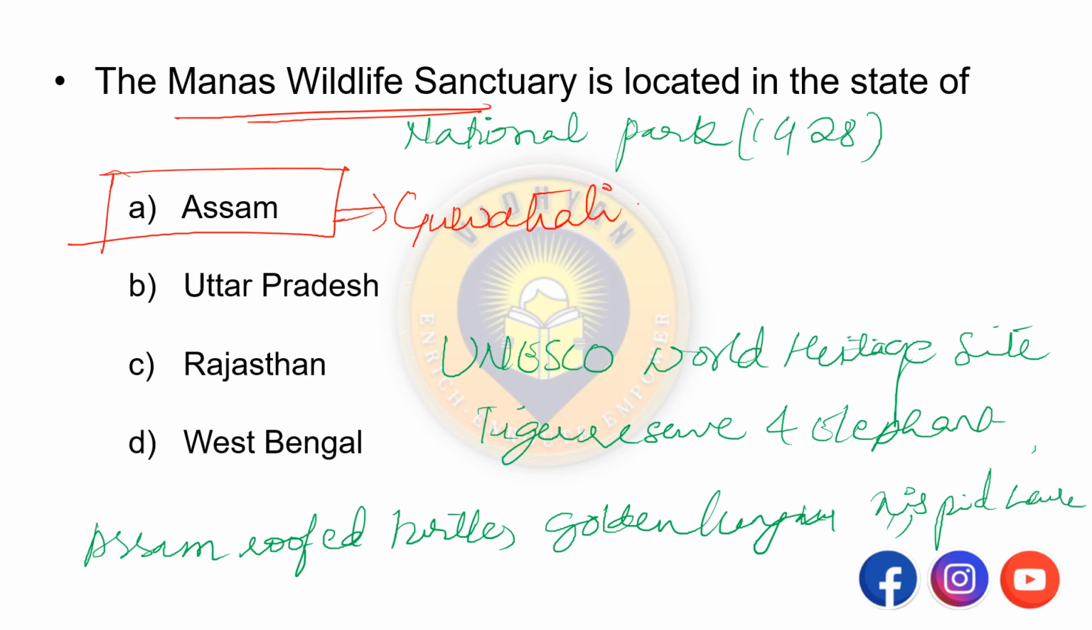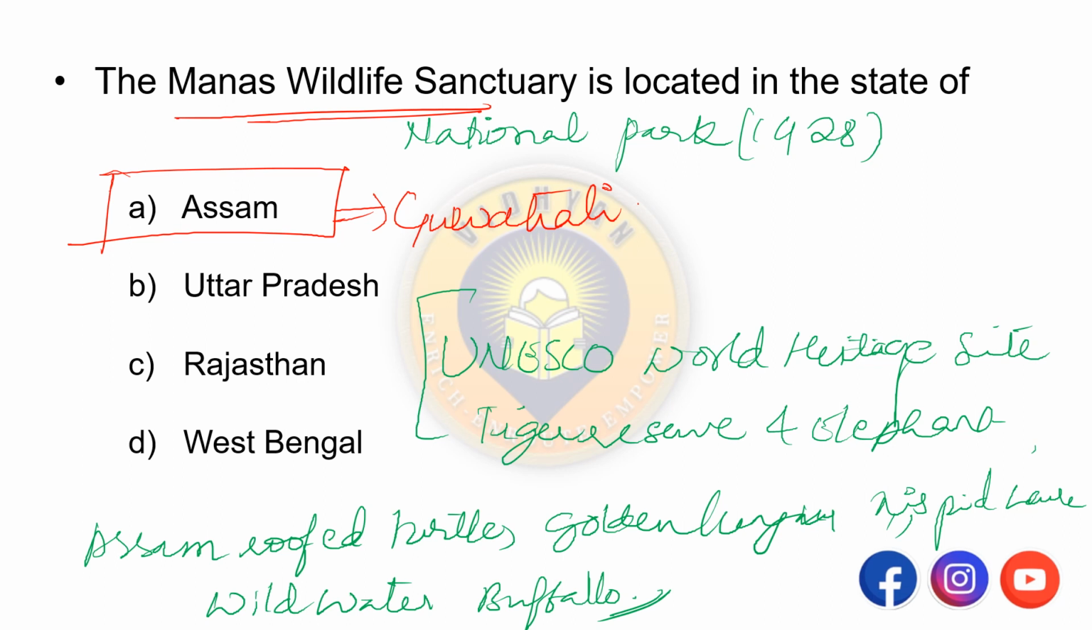So it is famous for the wild water buffalo. Okay, remember this. So it is famous for the population of the wild water buffalo. So remember this, Manas Wildlife Sanctuary is located in Assam near Guwahati. It is the national park declared in 1928. It is also a UNESCO World Heritage Site for Tiger Reserve and Elephant Reserve.